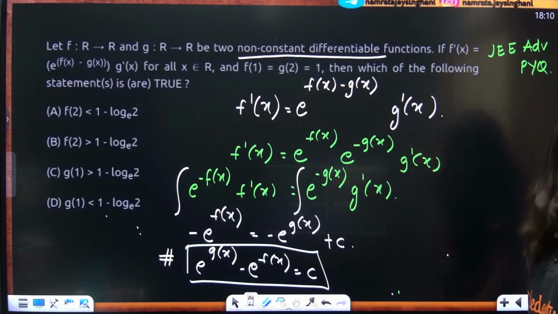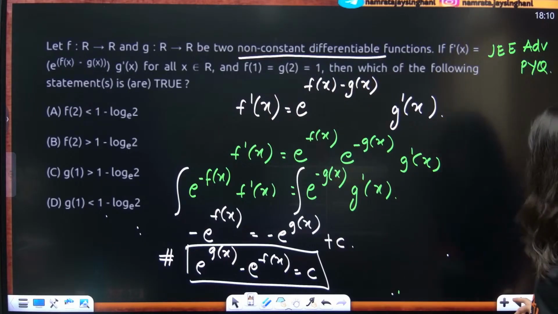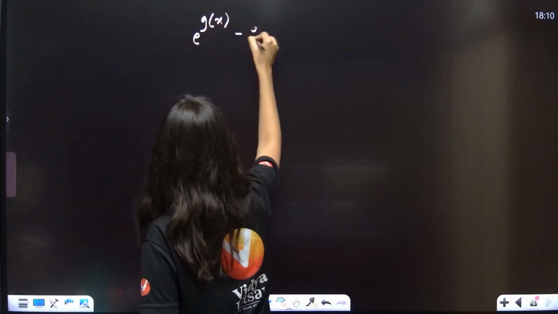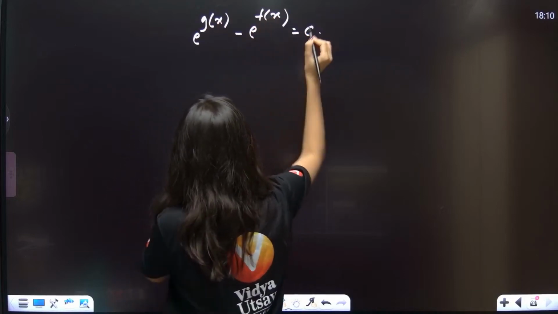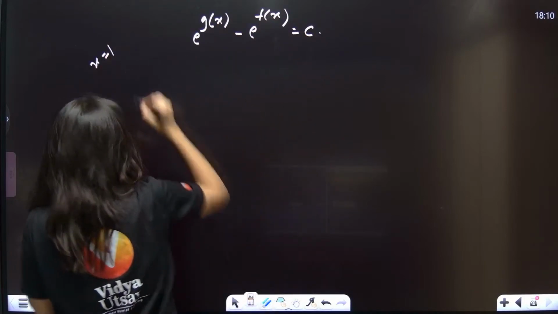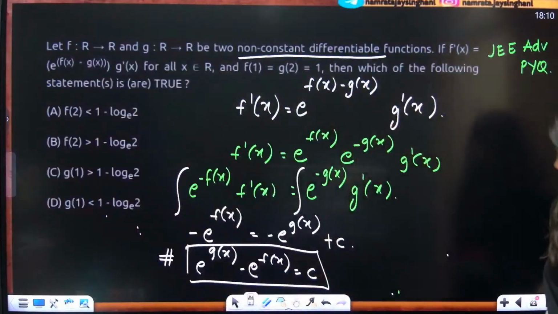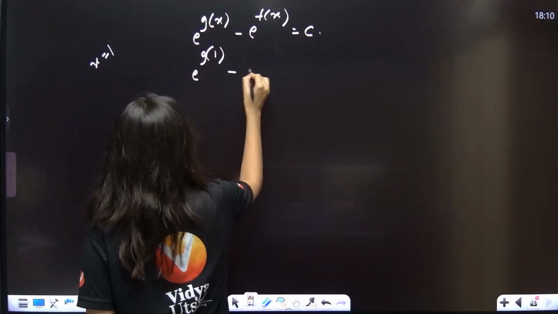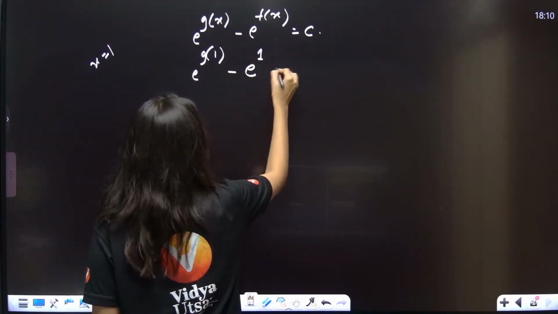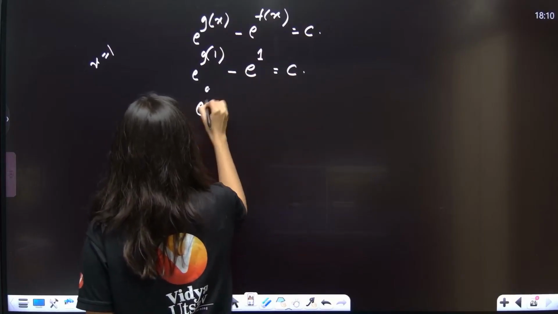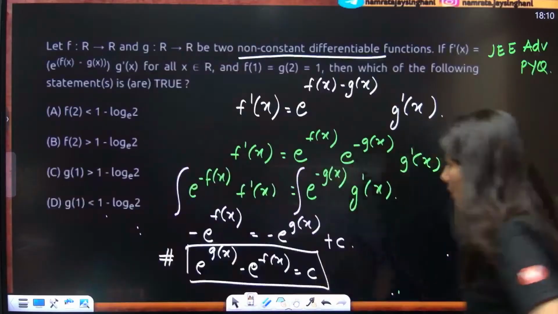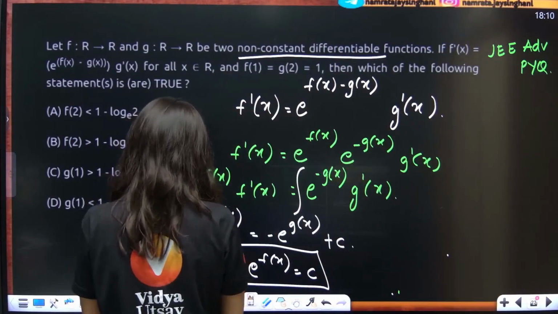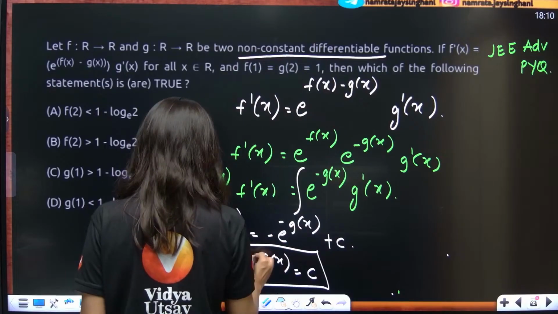Everybody getting it? e^(−g(x)) minus e^(−f(x)) equals c. Now f(1) equals 1, so put x equals 1, because you know that f(1) is 1. So e^(−g(1)) minus e^(−f(1)), with f(1) equal to 1, equals c.